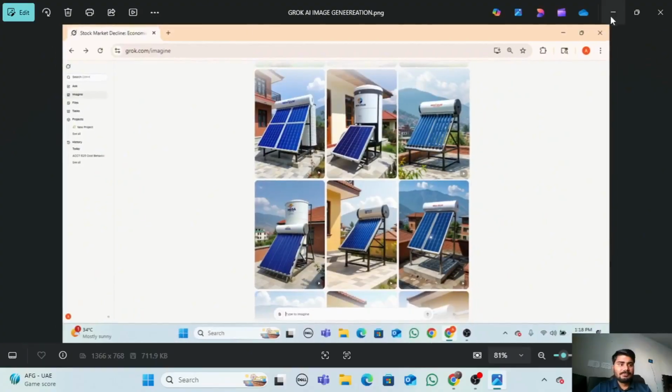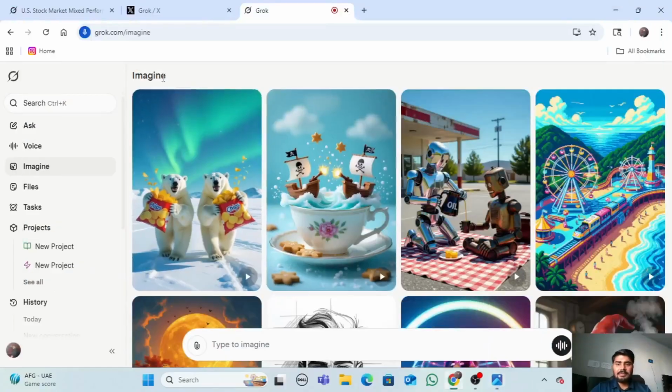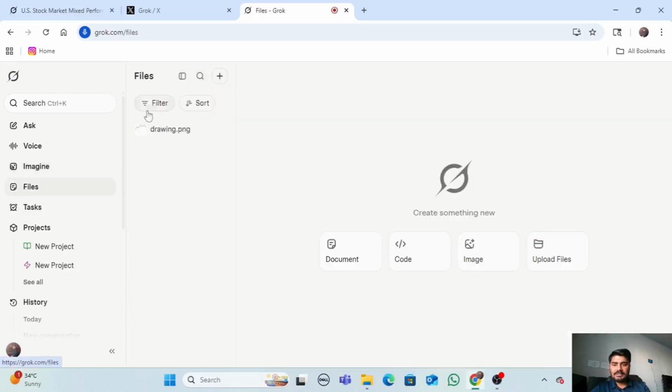So particularly this Imagine feature will help a lot for marketing. Talking about the next feature, that is Files. We can simply find the list of the files that we have shared or received from Grok. So it's the list of files throughout Grok.